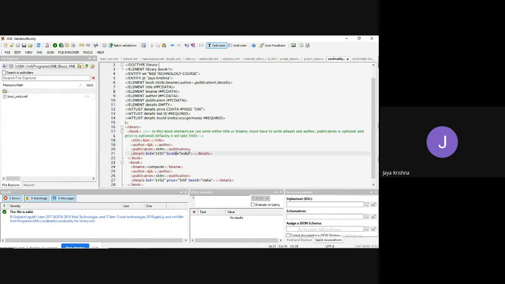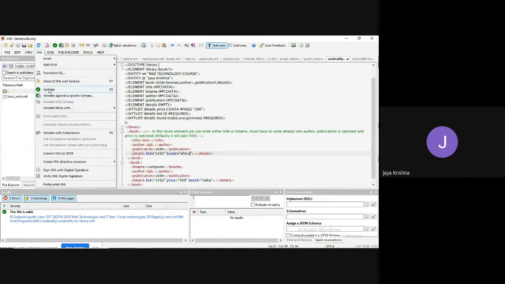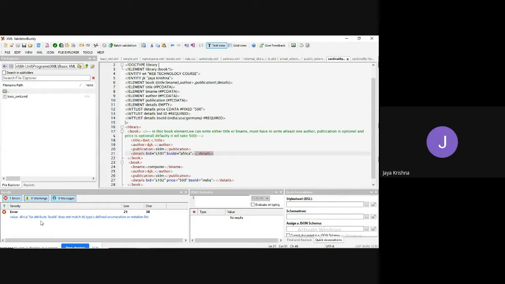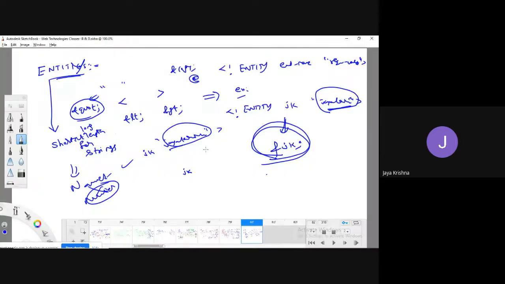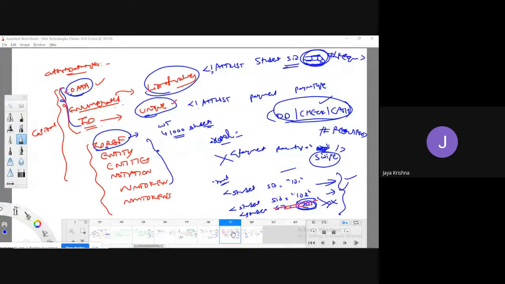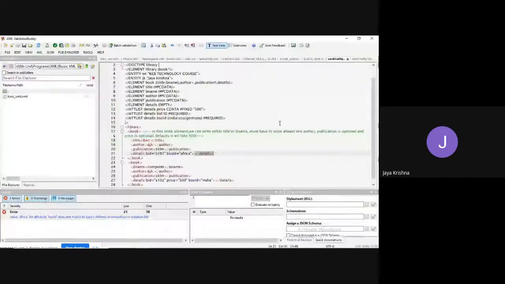Validate. For example, let me take Africa. Click on XML, validate. It is going to provide an error: value Africa for attribute be sold does not match its type's defined enumeration. That is what I'm saying, right? So it is an enumerated data type. Compulsorily, you have to pass any one of the defined values, for example, Germany.